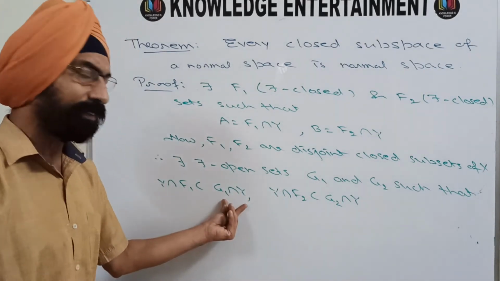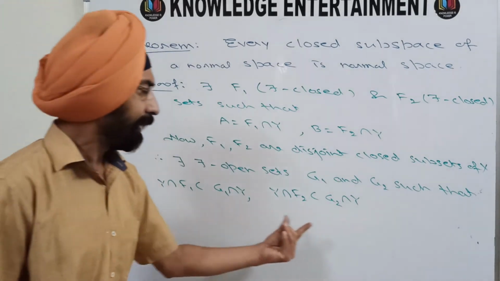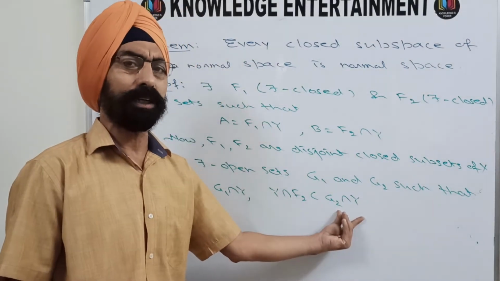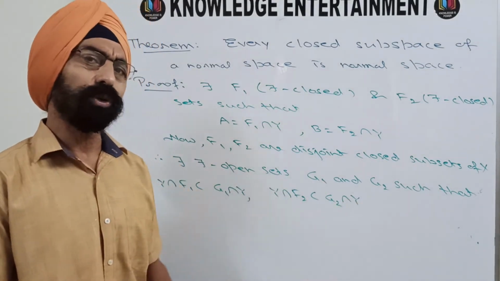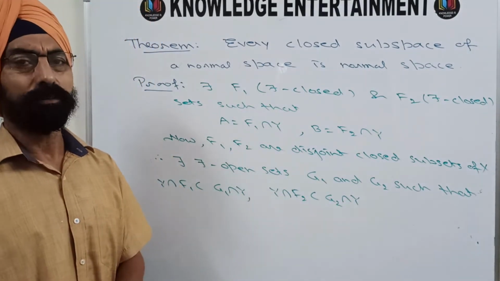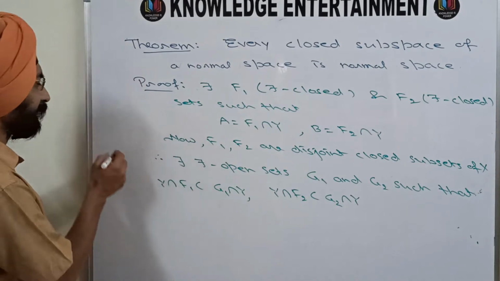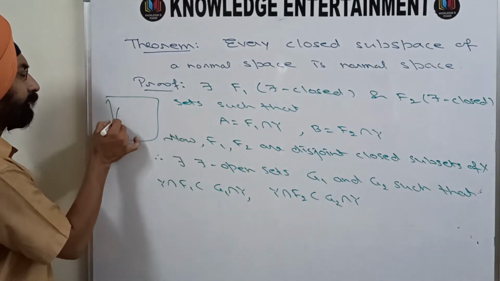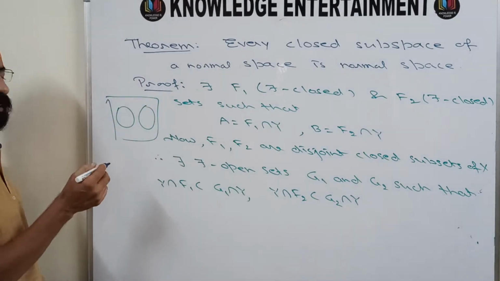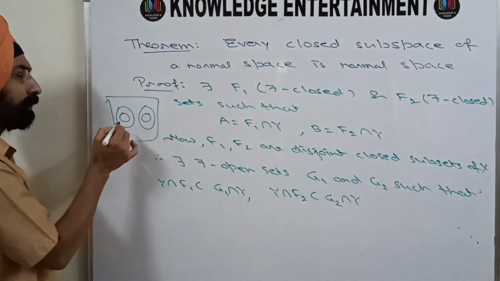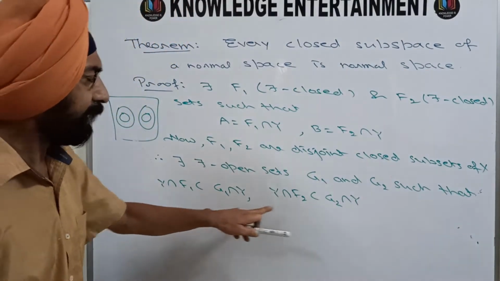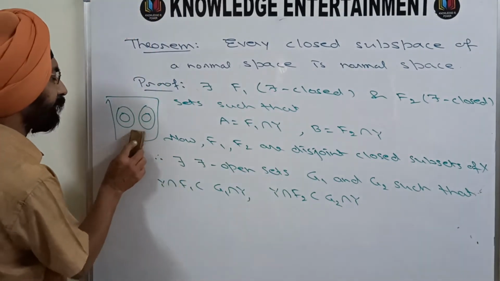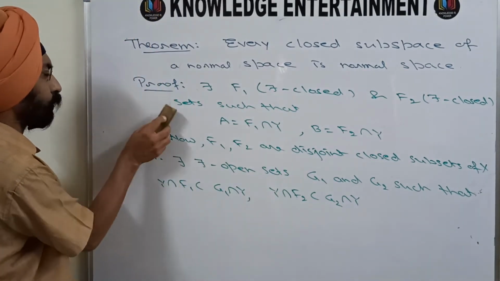So G1 intersection Y, which is a subset of G1, and G2 intersection Y, which is a subset of G2, will also be disjoint, because if two sets are disjoint, their subsets must also be disjoint. This is clear diagrammatically, you can see. So G1 intersection Y and G2 intersection Y are clearly disjoint.